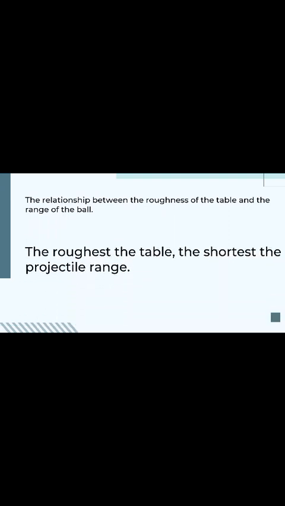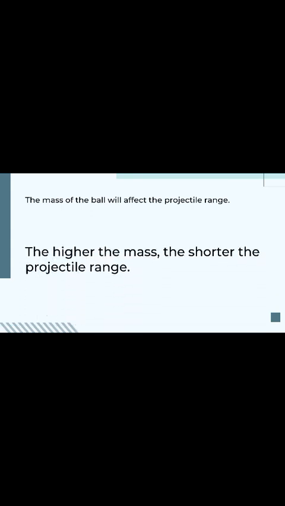For our first objective, the relationship between the roughness of the table and the range of the ball: the rougher the table, the shorter the projectile range, because more force is required to overcome the frictional force, and it will cause the kinetic energy of the ball to be lower. For our second objective, the mass of the ball will affect the projectile range. Because of Newton's second law, the mass will affect the acceleration of the object. When mass gets higher, the acceleration will be lower, and this results in a shorter projectile range.